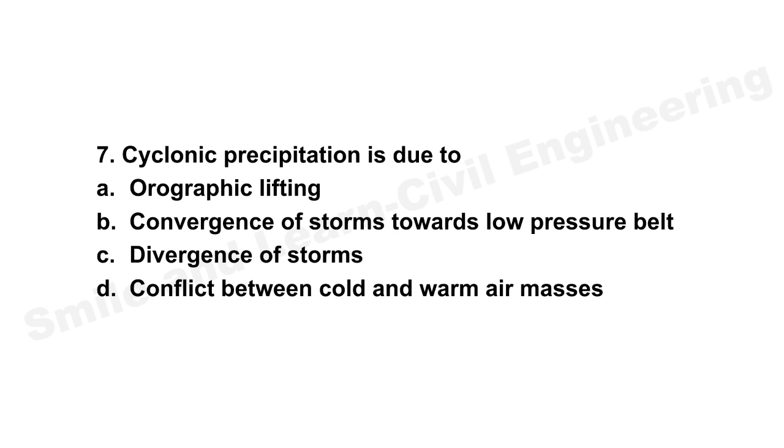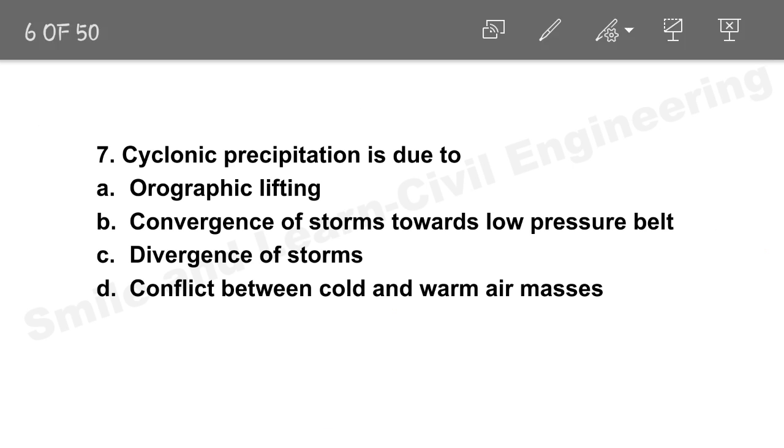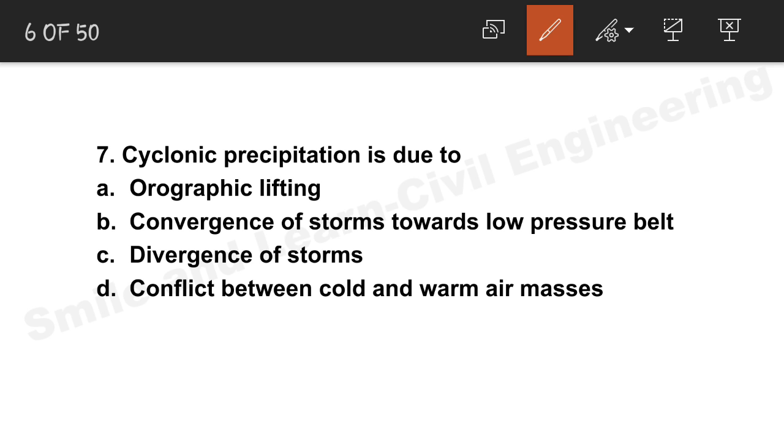Let's move on to the next paper, 2012, question number 7, cyclonic precipitation. In the last video I answered that it is due to conflict between cold and warm air masses, but the actual answer is that it is due to orographic lifting. Option A, it is due to lifting of air mass. Cyclonic precipitation occurs due to lifting of air mass.